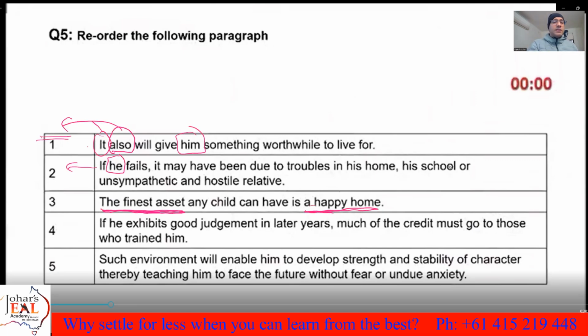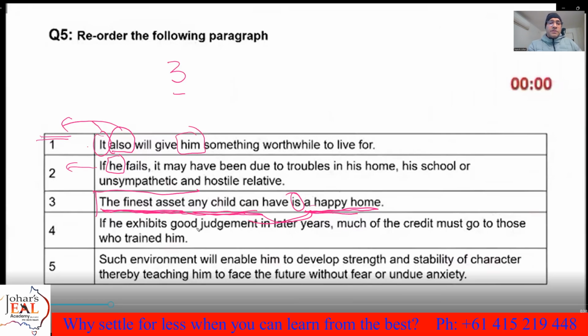So the first sentence can have a sort of definition and it's an independent sentence. The finest asset any child can have is a happy home. So it's a kind of metaphor, meaning A is B, a sort of definition. So number 3, you see, is a perfect candidate for being the first sentence.